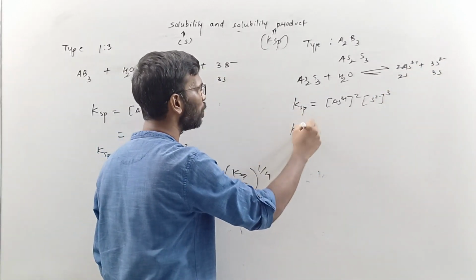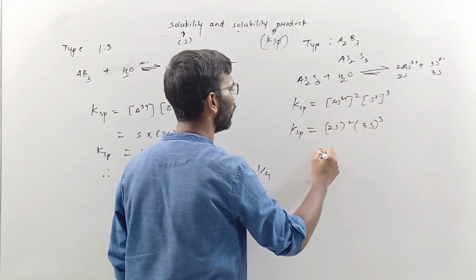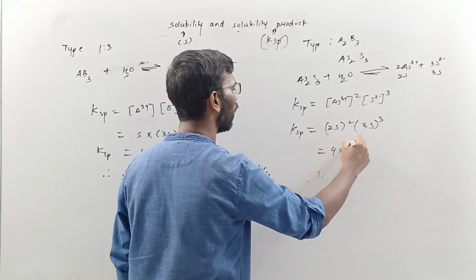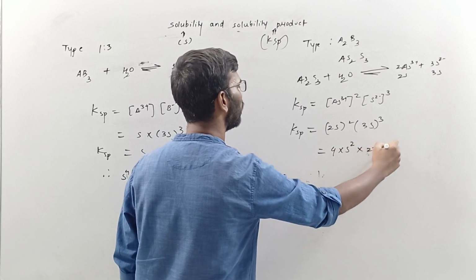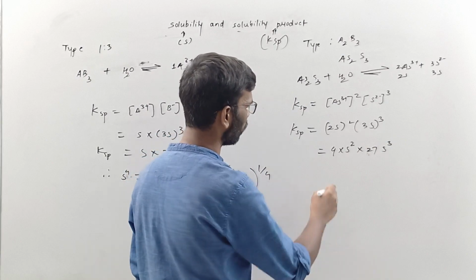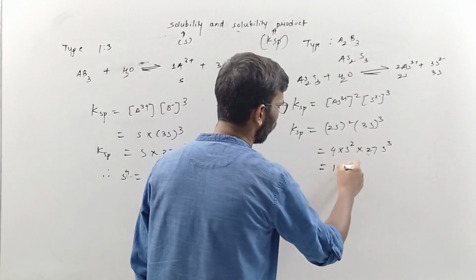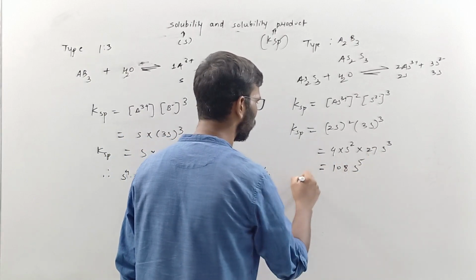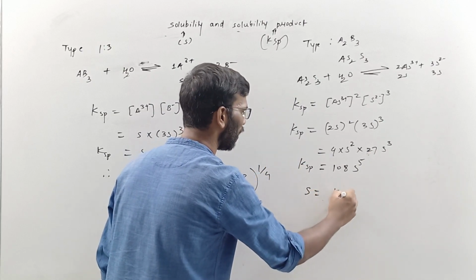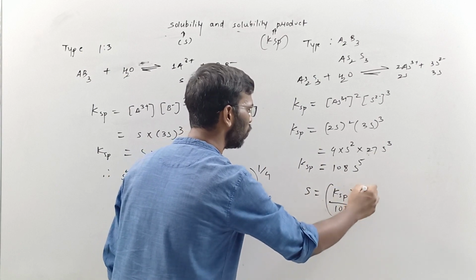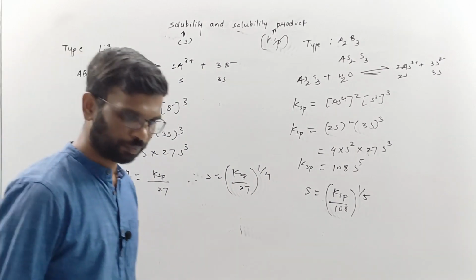So KSP is equal to 2S raised to 2 and 3S raised to 3. So this is 4S square and this is 27 S cube. 27 into 4 is 108, so 108 S raised to 5 is equal to KSP. So S is equal to, not the square root, KSP upon 108 raised to 1 by 5. So these are the relations you should know. That's it. We'll solve some problems.